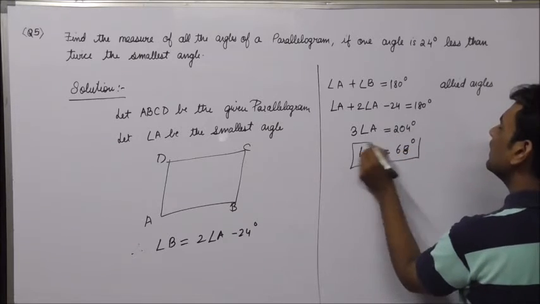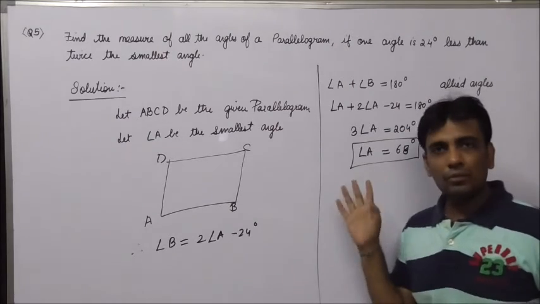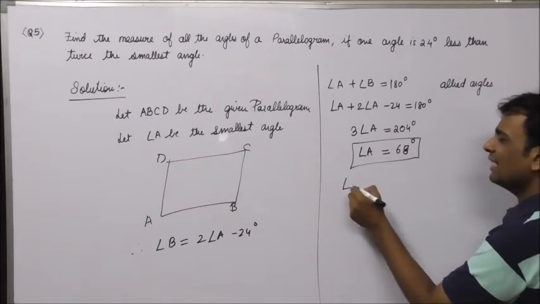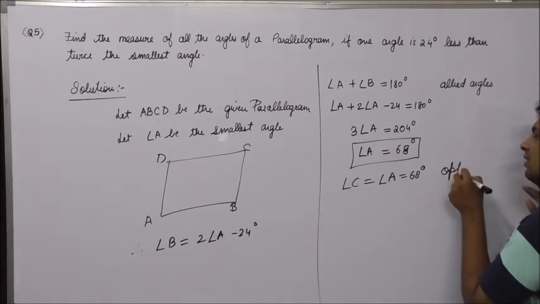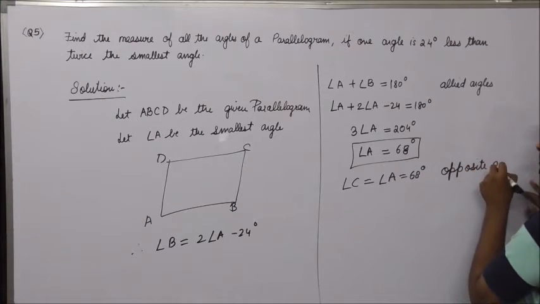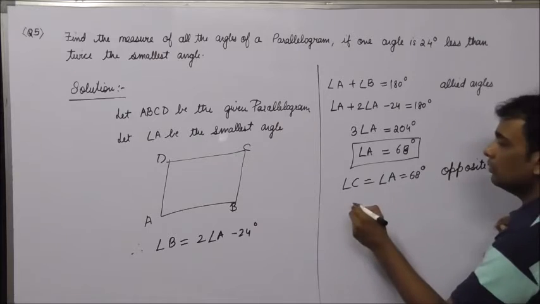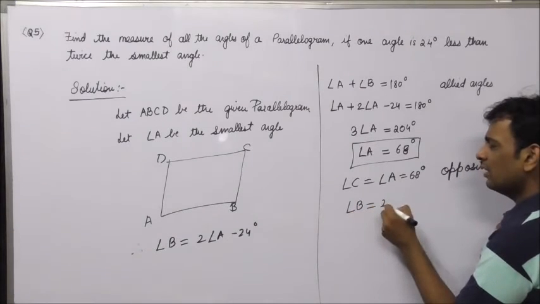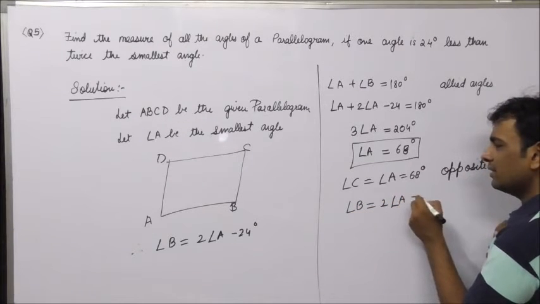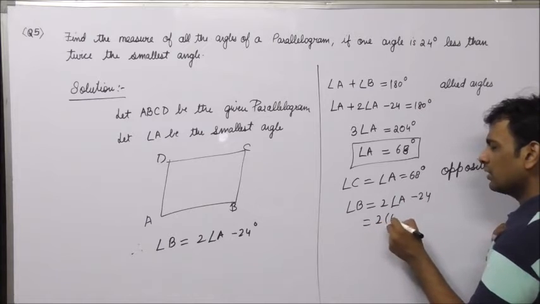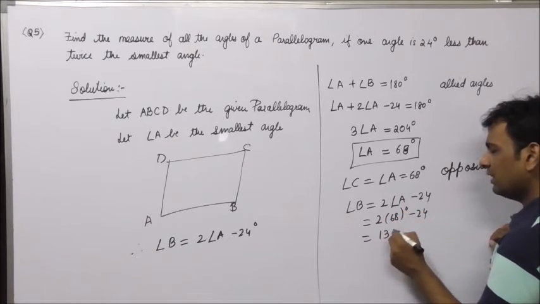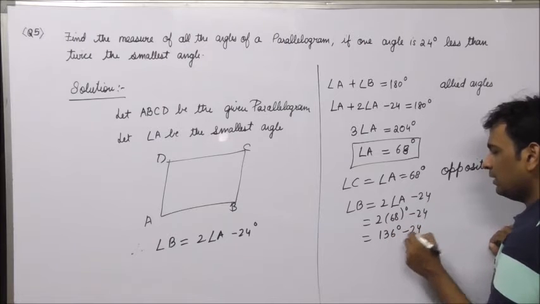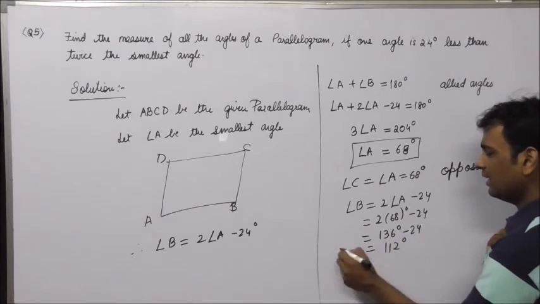so angle A would become 68 degree. Now once I get angle A, I can say that angle C is equal to angle A, which is 68 degree. Reason: opposite angles. Also angle B is twice A minus 24, that is 2 into 68 minus 24, 136 minus 24 is 112 degree.